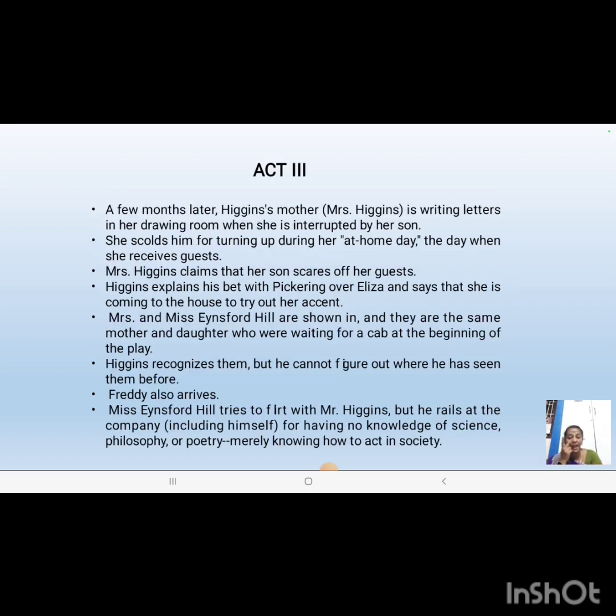When we move on to Act 3, some months would have passed by now. While teaching, we must say this because it will be given after Act 2. When Alfred Doolittle leaves the place, Higgins will have a hard time teaching Eliza.